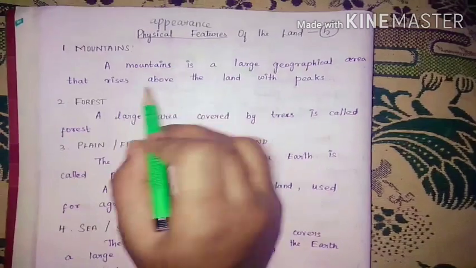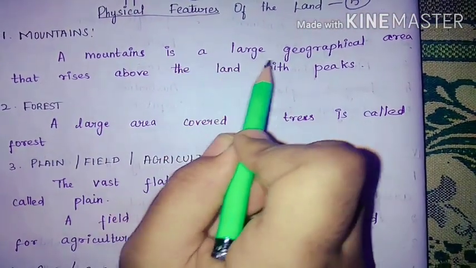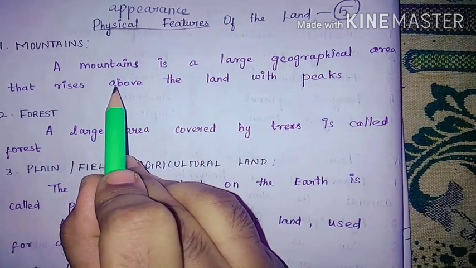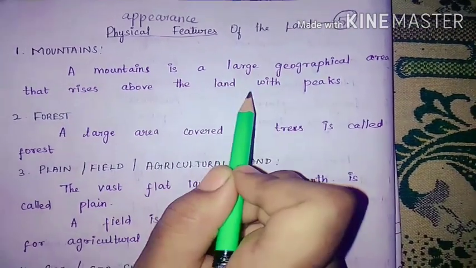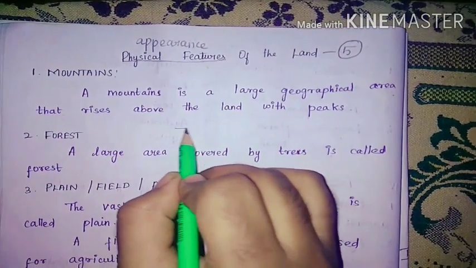First one, mountains. A mountain is a large geographical area that rises above the land with peaks. So mountains are present in the land. For example, consider this as our land.